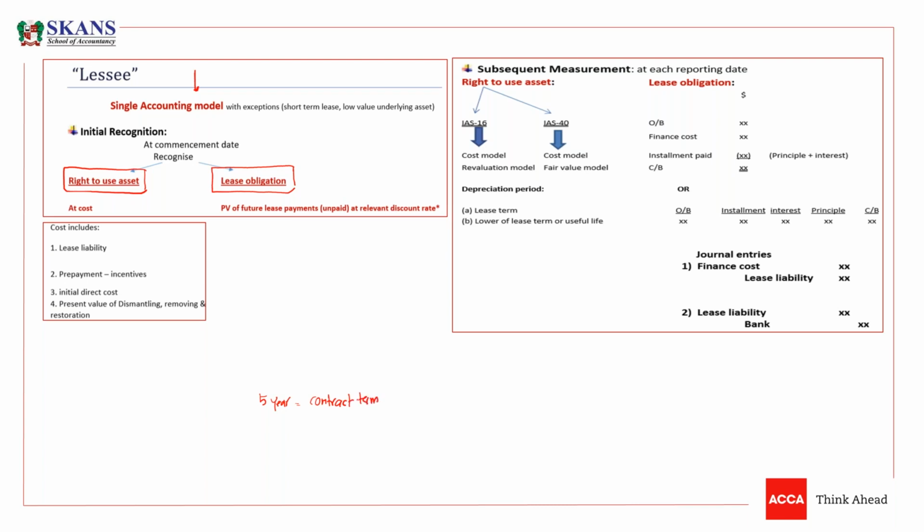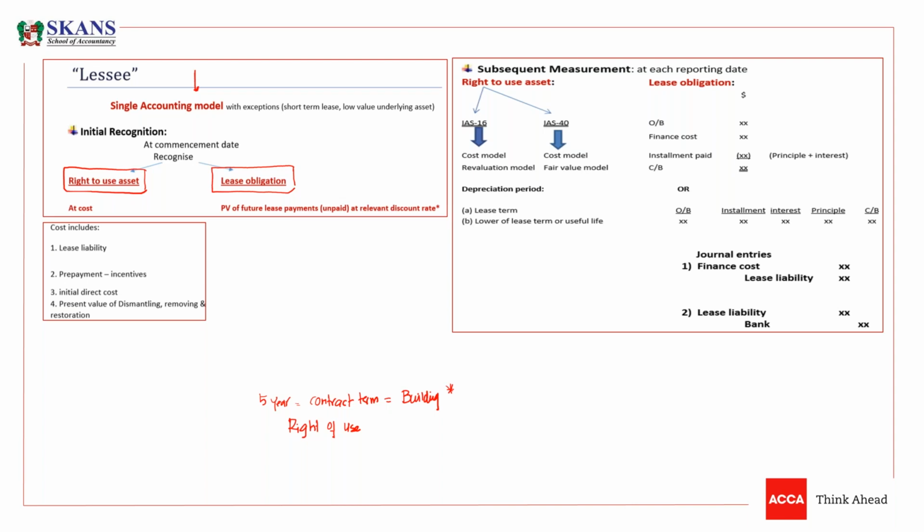So we can say that we have a right of use, right to use asset. So if we have a 5 years contract to use the building, so we have a contract. The building is not our asset. The building doesn't belong to us.